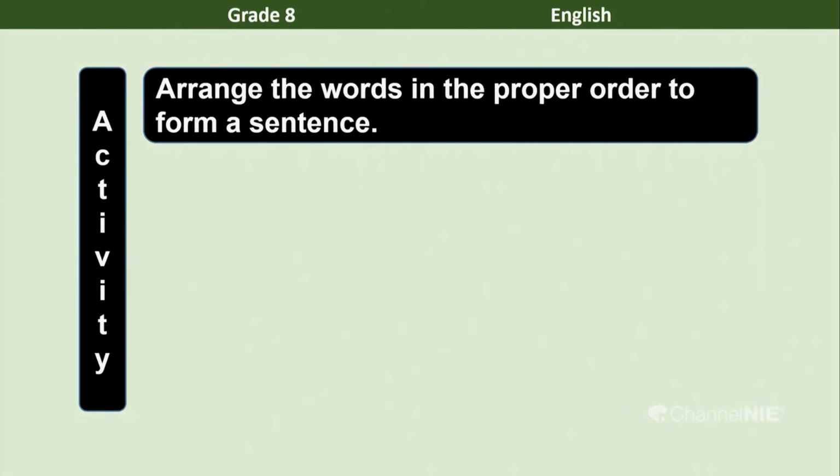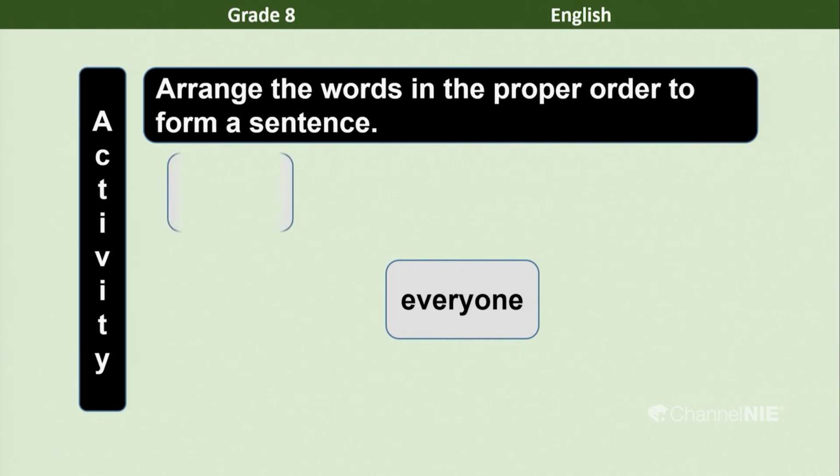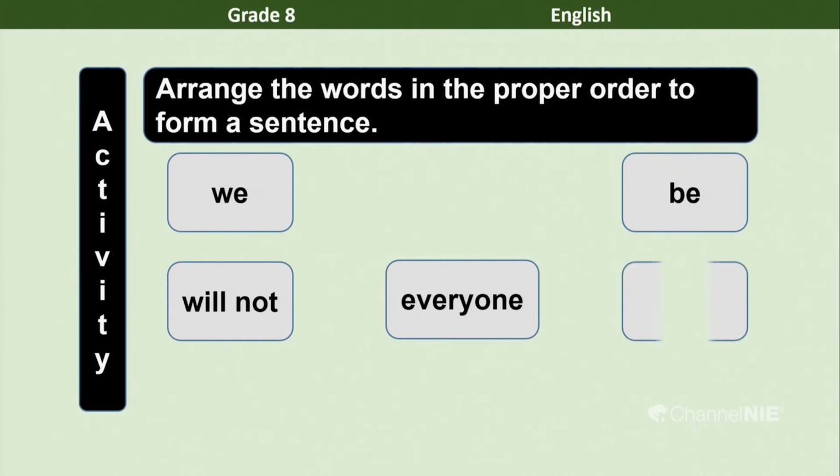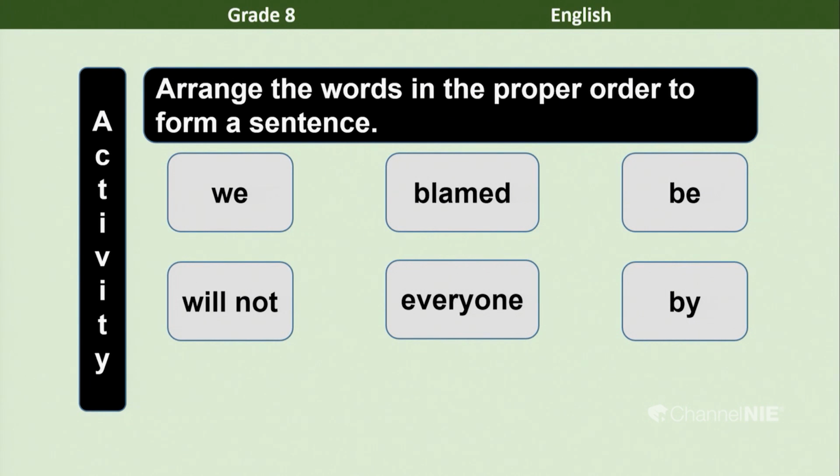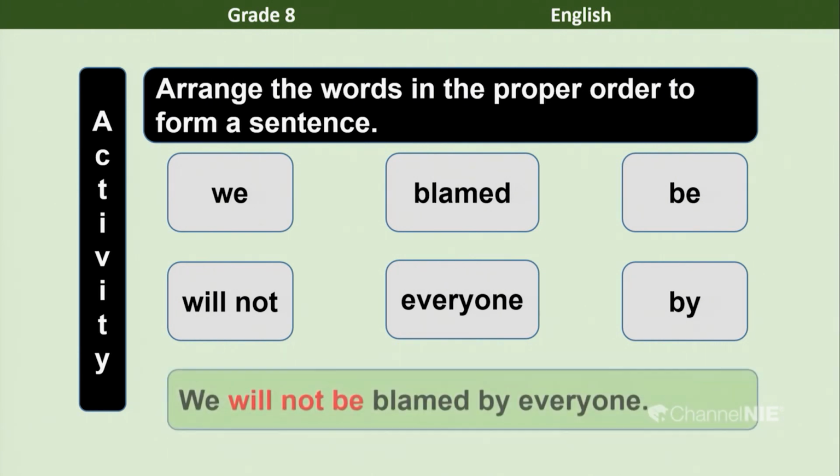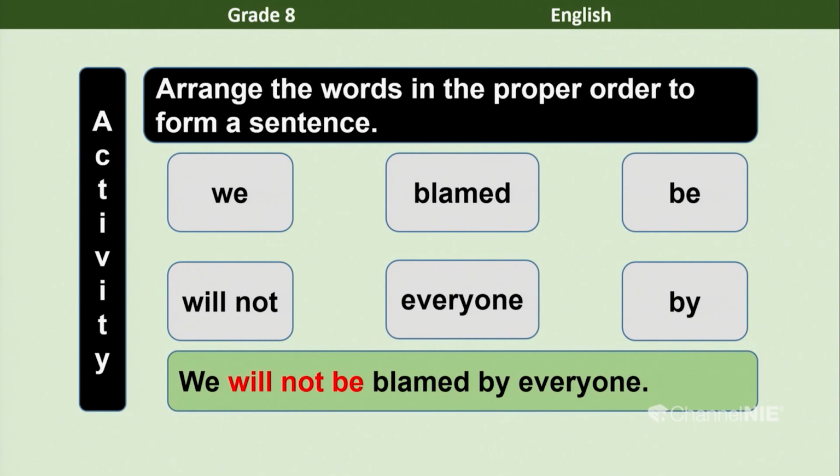Then, Ms. Priyadarshini? Yes, everyone. We, be, will not, buy, blamed. Now, you have 6 words. Put them in the correct order to see what sentence you get. Hope you have finished writing. Shall we check the answer? We will not be blamed by everyone. Yes, we will not be blamed by everyone.